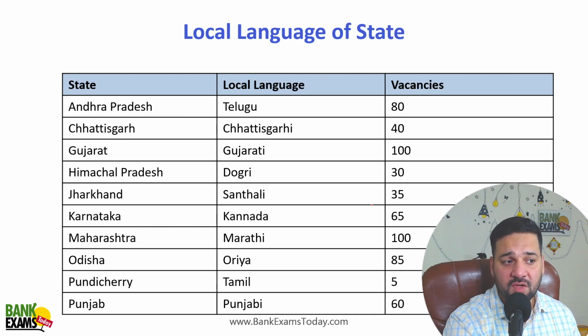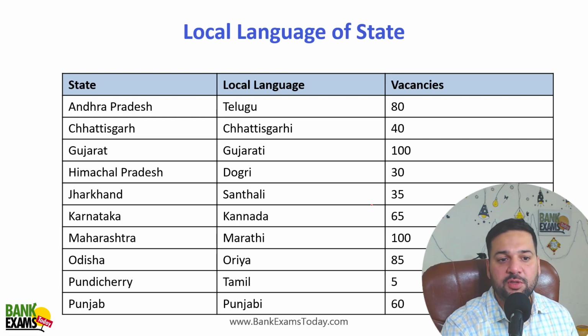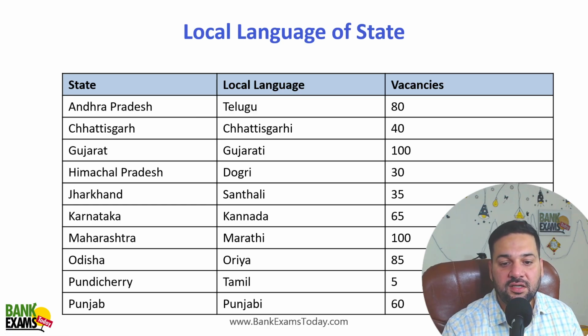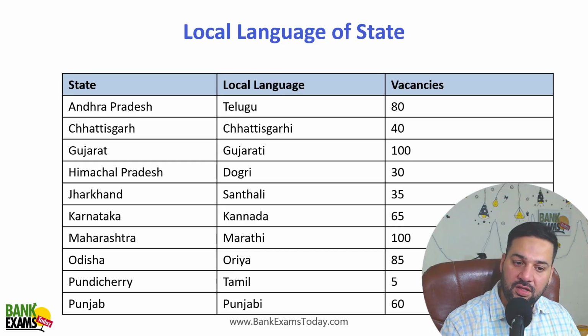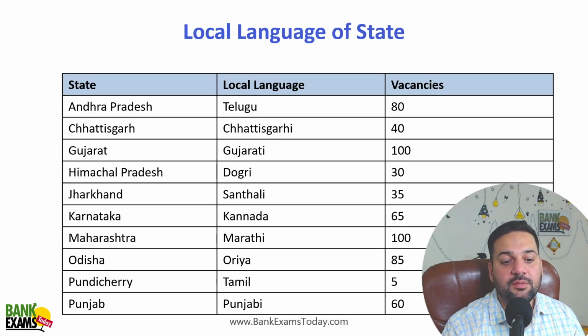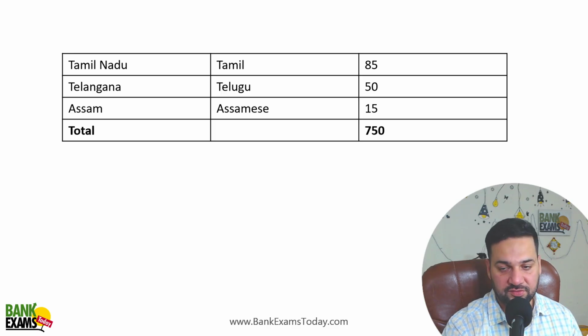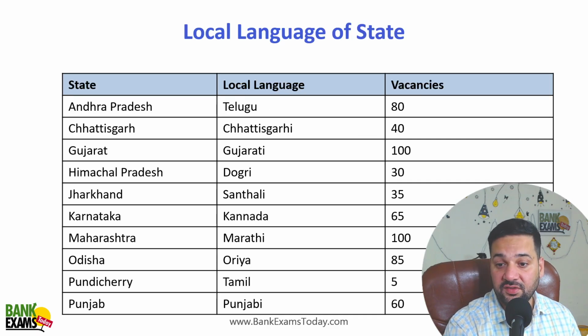Okay. So the local language acceptable for Andhra Pradesh, there is Telugu, Chhattisgarh, there is Chhattisgarhi, Gujarat, there is Gujarati, for Himachal Pradesh, there is Dogri, Jharkhand, Santhali, Karnataka, Kannada, Maharashtra, Marathi, Odisha, Oriya, Pondicherry, Tamil, Punjab, Punjabi, Tamil Nadu, Tamil, Telangana, Telugu, Assam, Assamese. So there are total 750 vacancies. So a lot of vacancies in Maharashtra and Gujarat.